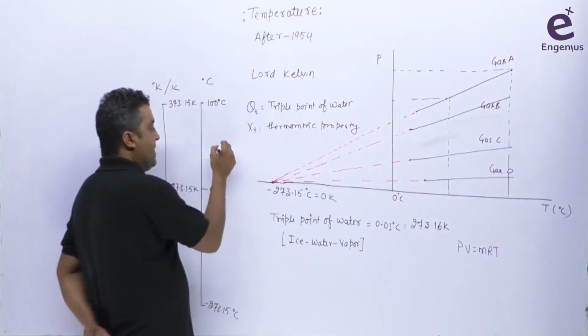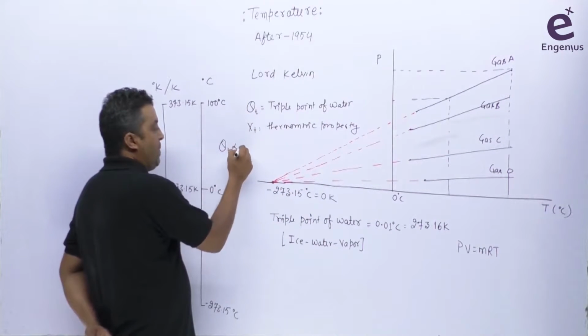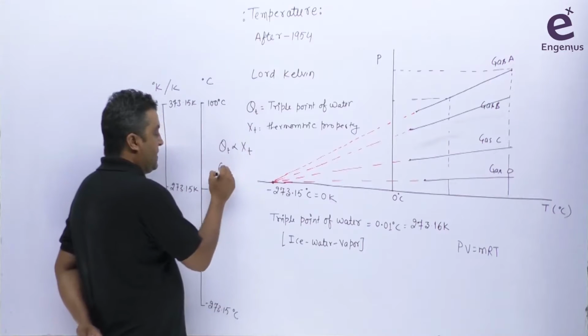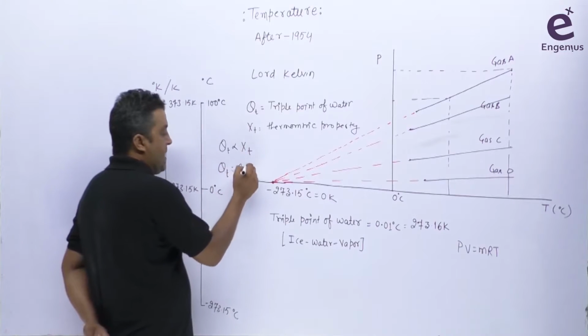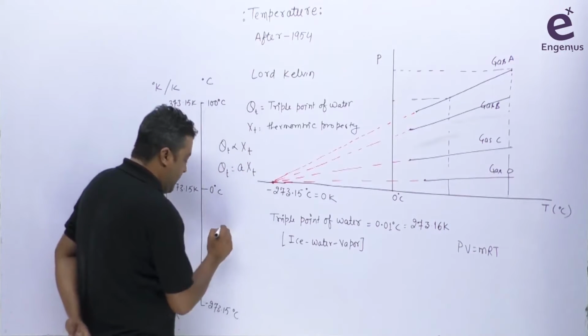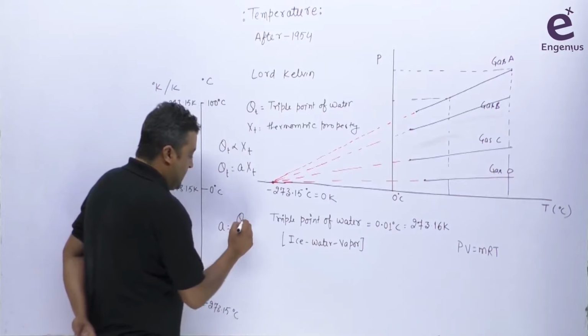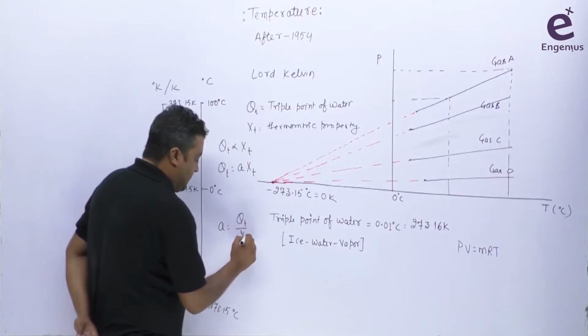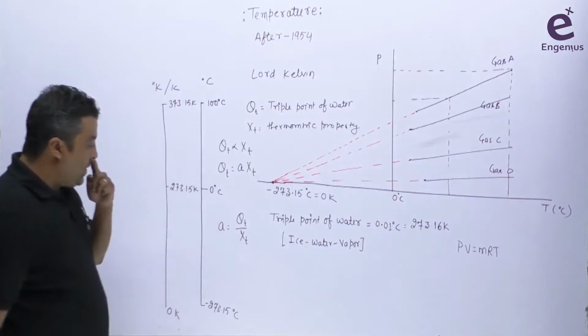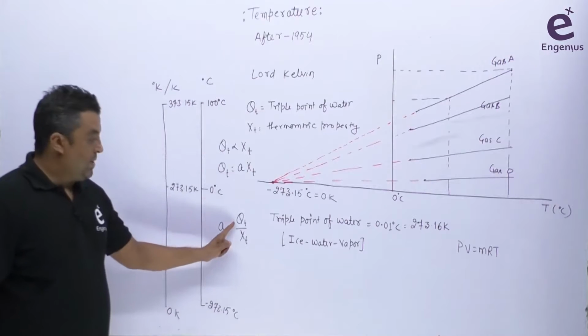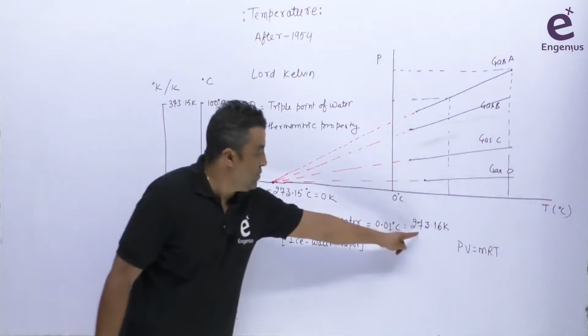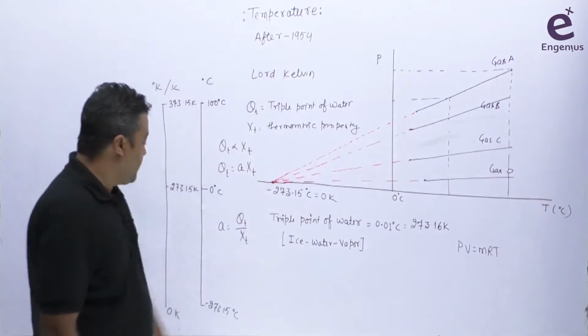We will say theta t is directly proportional to xt. Then we get theta t is a times xt, so the value of a is theta t divided by xt. And we know the value of theta t here, which is 273.16 Kelvin. So we are defining this value of theta t.